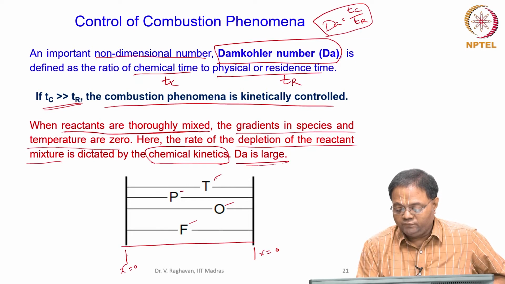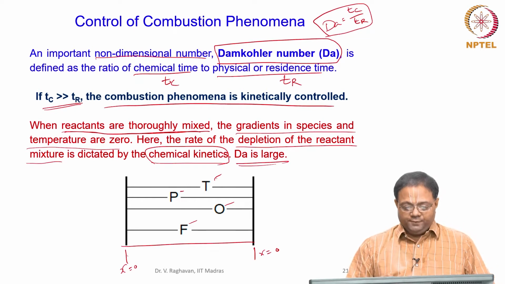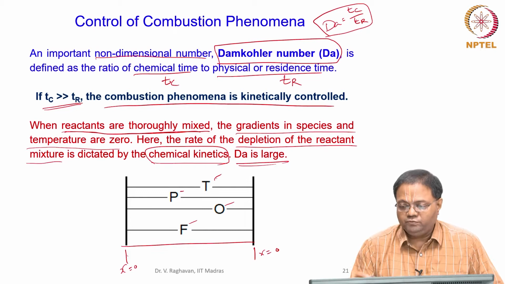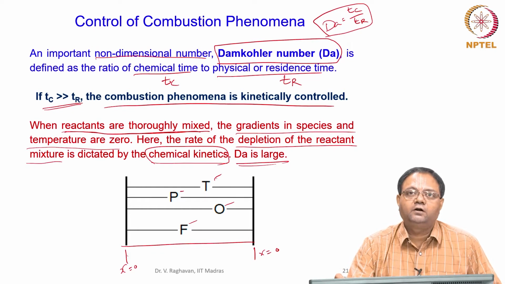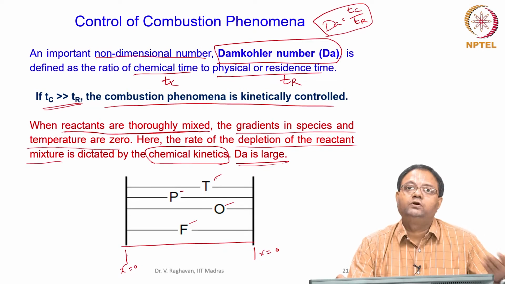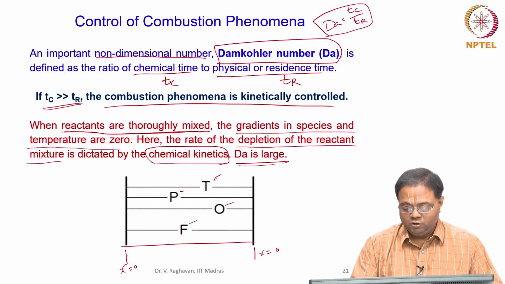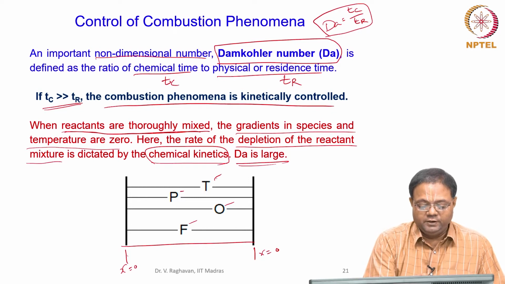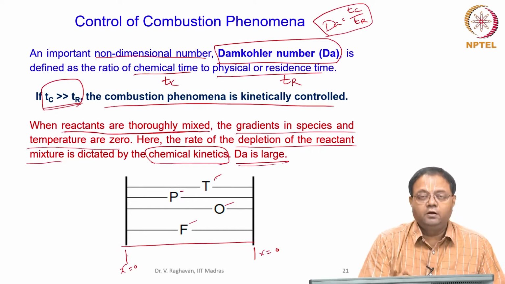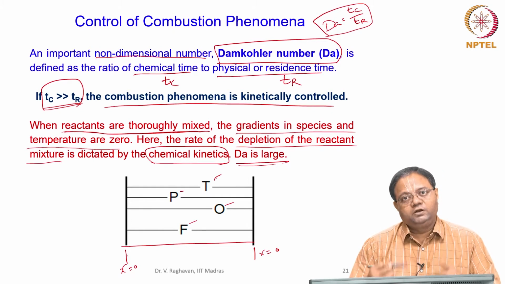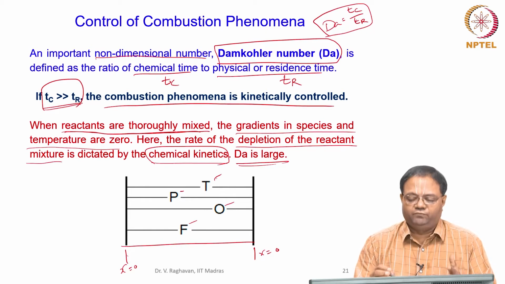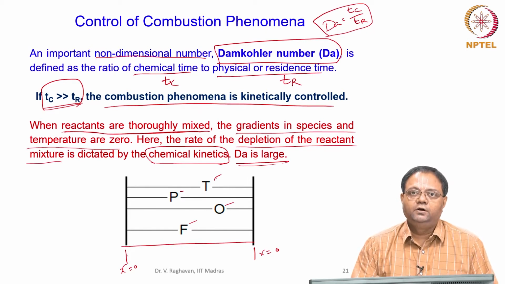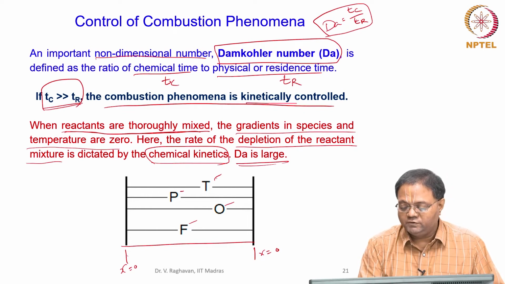Here the Damkohler number is very large. Okay. Because you can see Tc by Tr, Tr is very small, tends to 0. So, Damkohler number tends to infinity. So, this is the regime where Tr is very low, Tc is very high. It will take some finite time for the reaction to complete. Okay. So, that is the phenomena which is kinetically controlled.